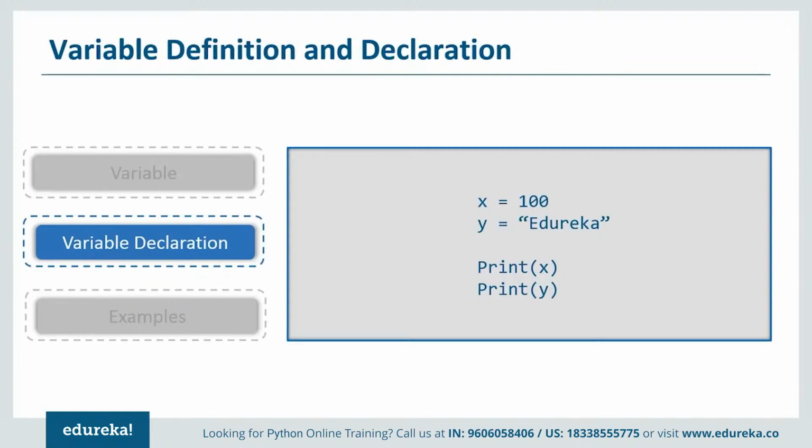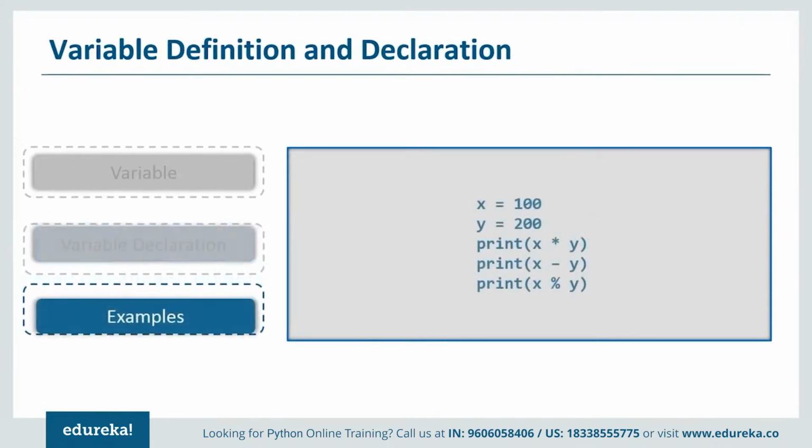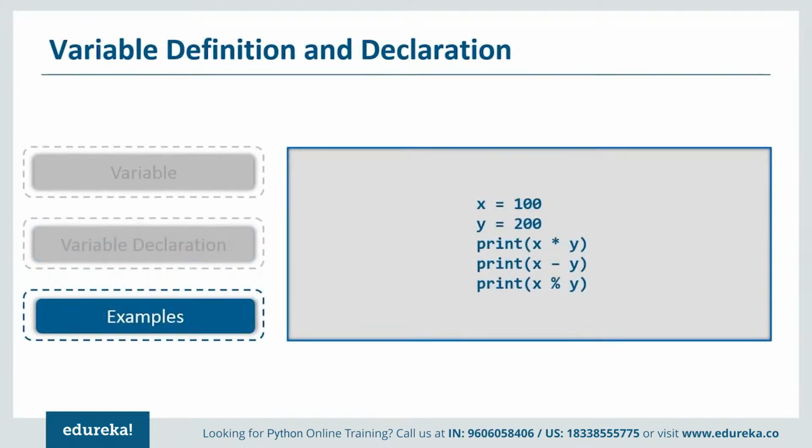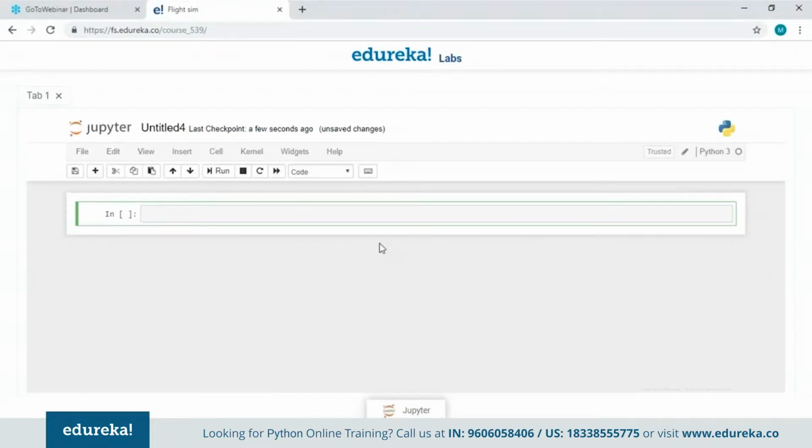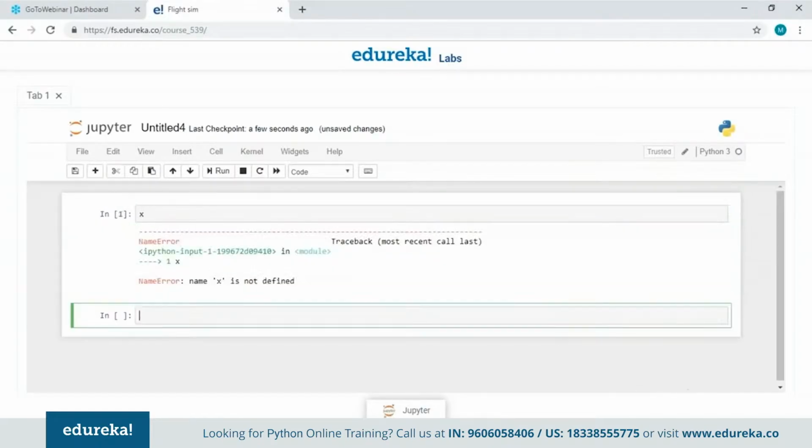You can also perform operations on these variables using the arithmetic operators. You can perform addition, multiplication, subtraction, or division as well. Now let's try to understand this in the Jupyter notebook as well. First of all, I'm going to declare a variable without assigning a value to it. Let's see what happens. It is going to show an error. The error says name x is not defined. So let's try again after giving it a value.